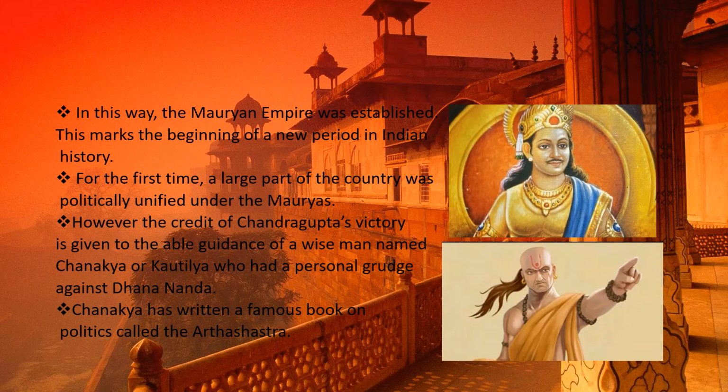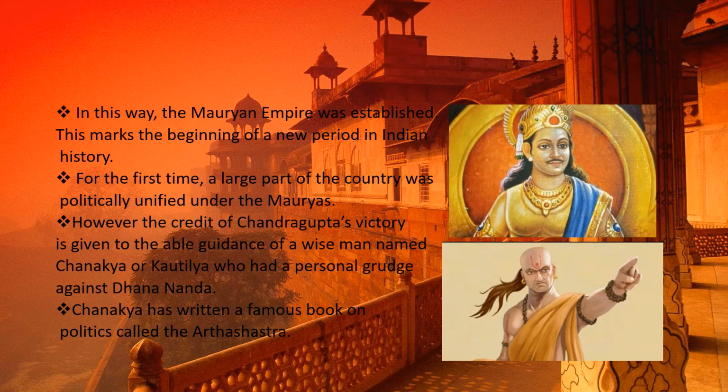For the first time, a large part of the country was politically unified under the Mauryas. When it comes to the victory of Chandragupta Maurya, we need to give the credit to a person named Kautilya. He is even called Chanakya. Chanakya had a personal grudge against Dhanananda. Chanakya also wrote a famous book on politics called Arthashastra.